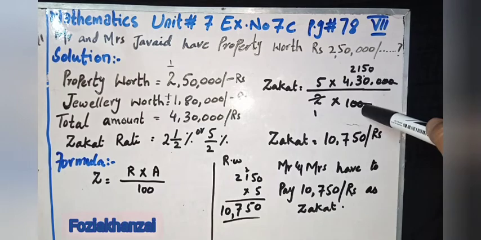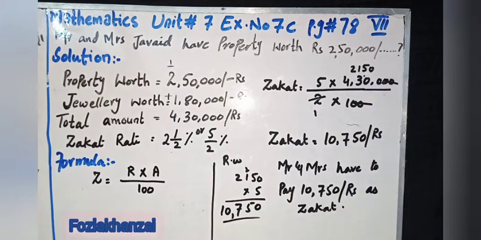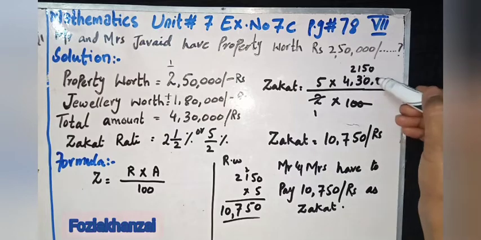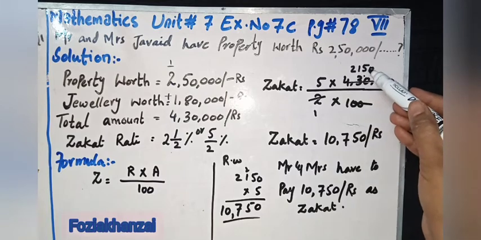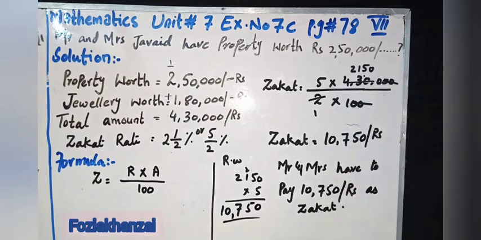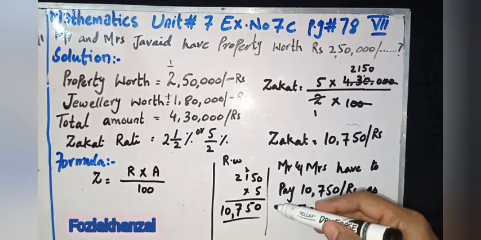Cut 0 with 0, then 2 1s are 2, 2 2s are 4, 2 1s are 2, 1 is left, 2 5s are 10. After reducing, 2,150 multiplied by 5, it's rough work. After multiplying by 5, 10,750 is the answer.